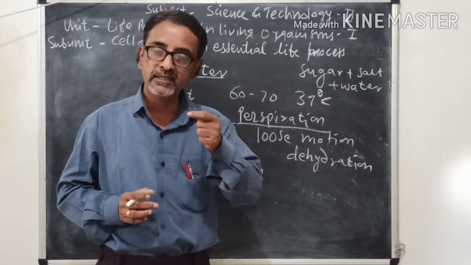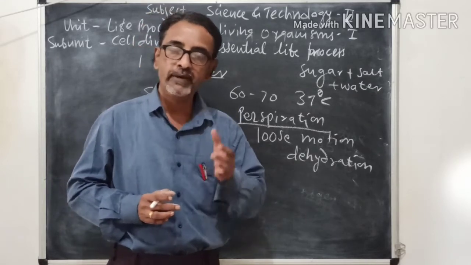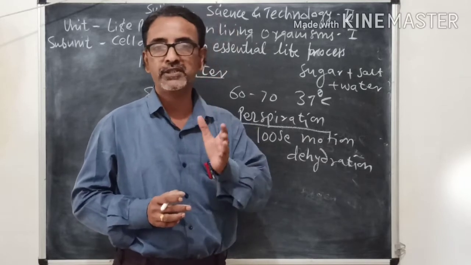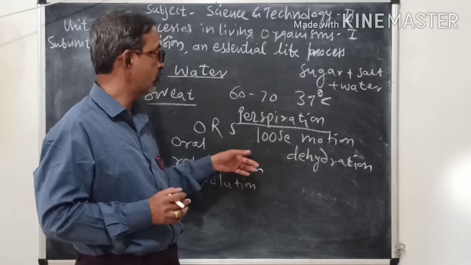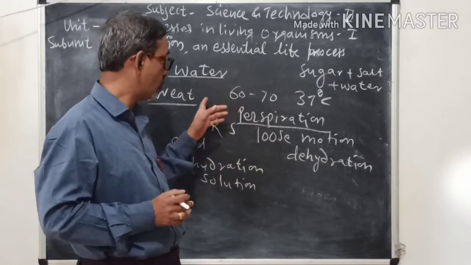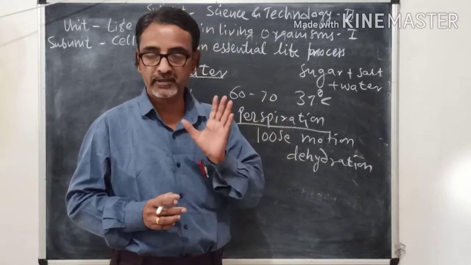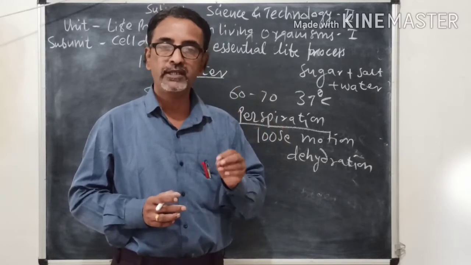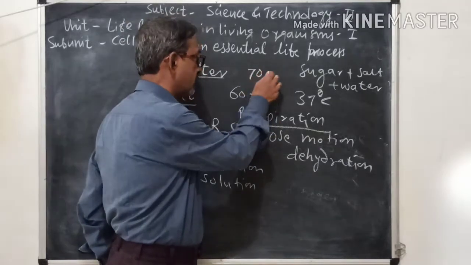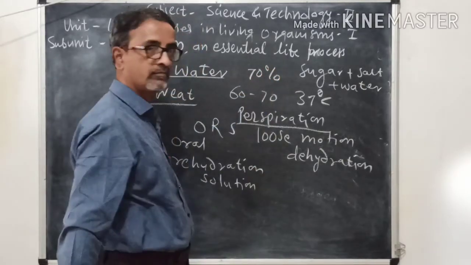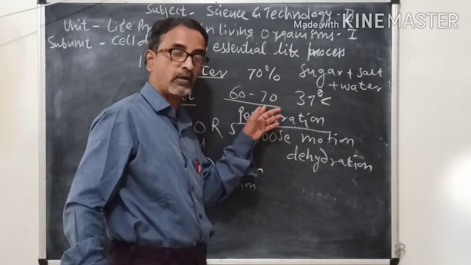And as there is loss of water, this loss of water can be maintained by drinking sufficient water. So these are all the questions about water. Water is also a main nutrient because our body cell contains 70% of water, and our body contains 60 to 70% of water.